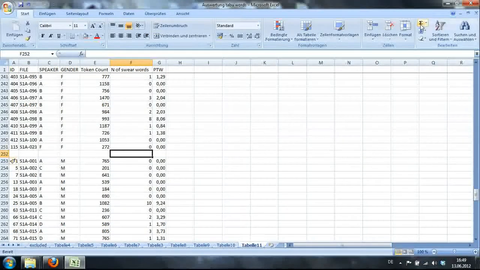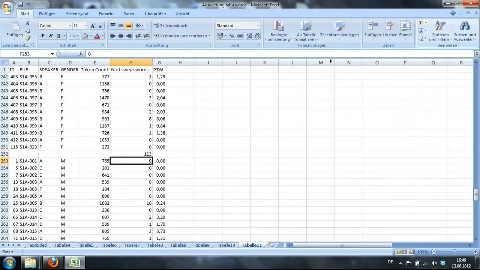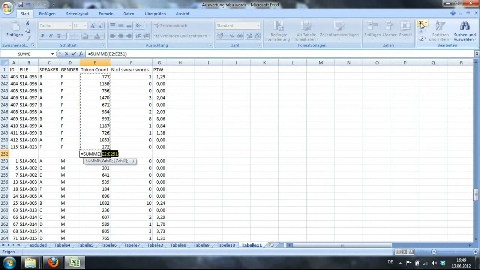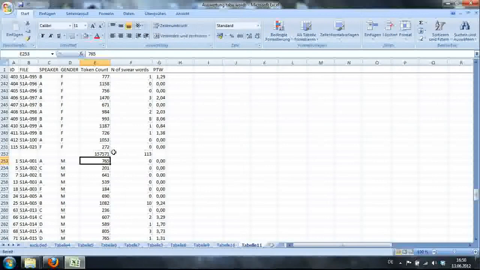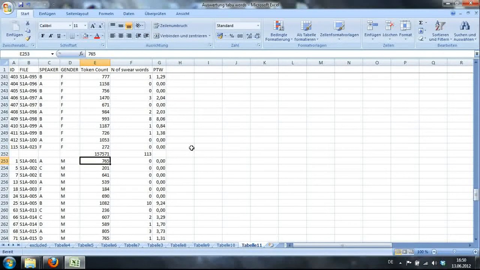And what we'll do here is we'll sum up all the swear words used by females and all the words uttered by females. So you see that basically females have uttered 113 swear words over 157 thousand words. Well, about roughly.